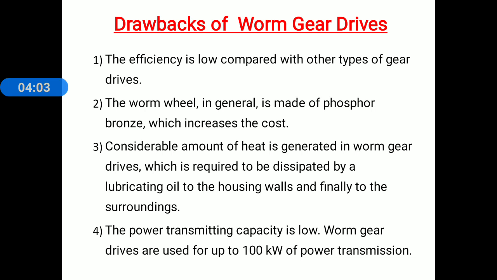Last, fourth, the power transmission capacity is low. Worm gear drives are used for up to 100 kilowatt of power transmission. These are the four important drawbacks of worm gear drives.